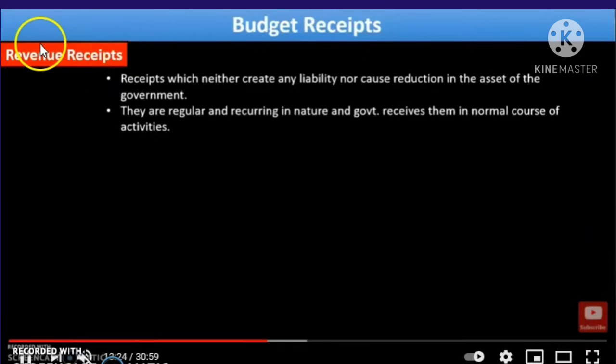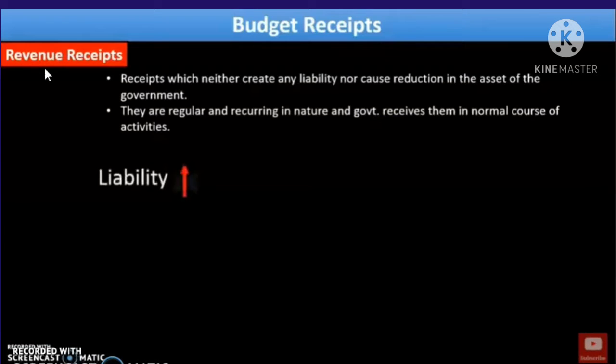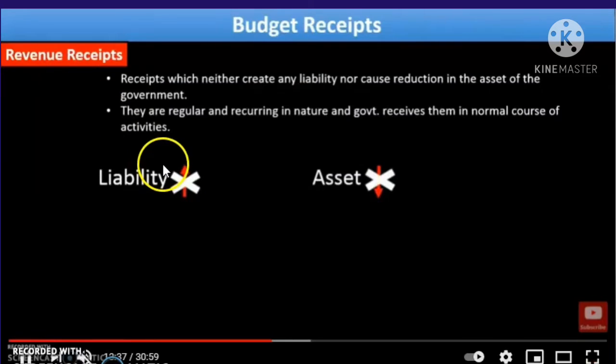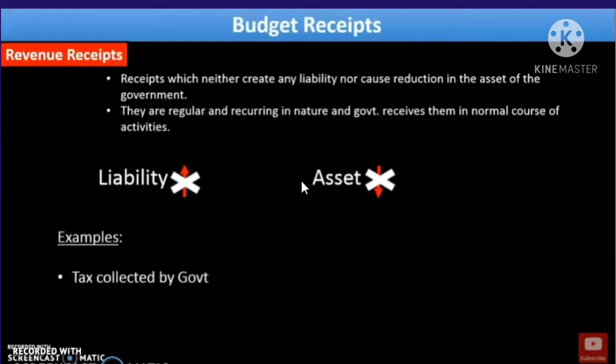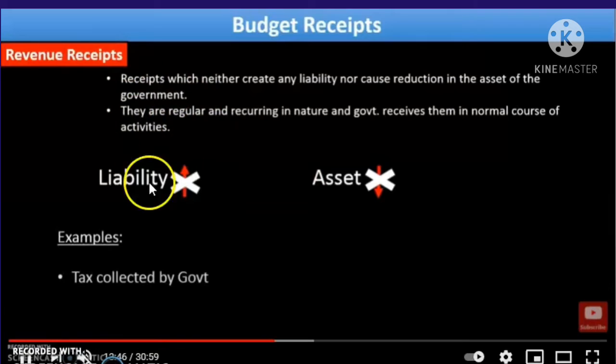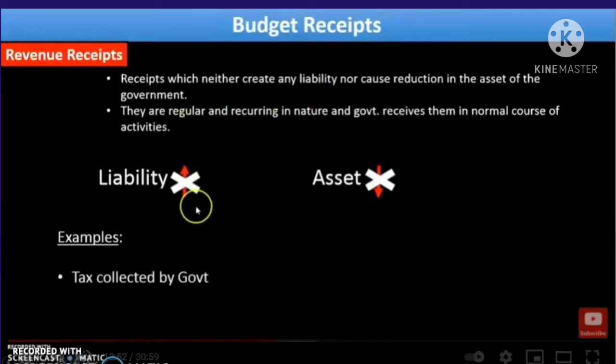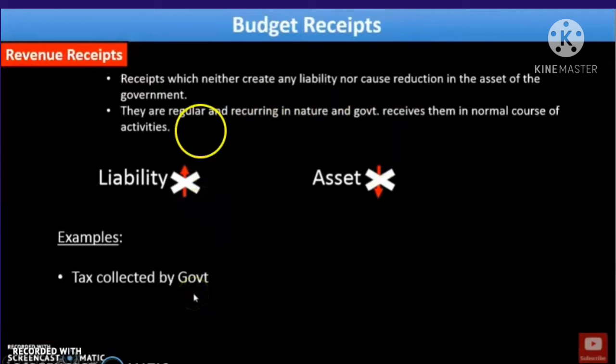Next we can see what revenue receipts are. Revenue receipts are those which neither create any liability nor cause a reduction in the assets of the government. That is, a liability will not be created, and it will not affect the assets. That's what revenue receipts are. An example is tax collected by the government. They are regular and recurring in nature, and the government receives them in the normal course of activities.